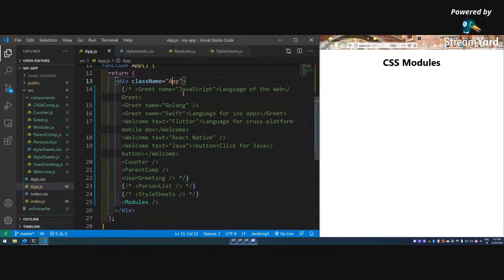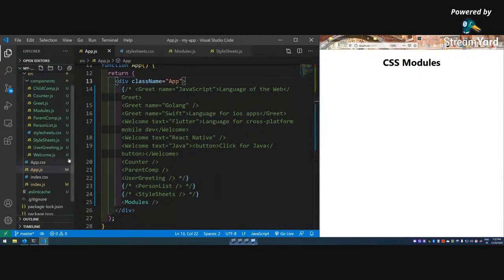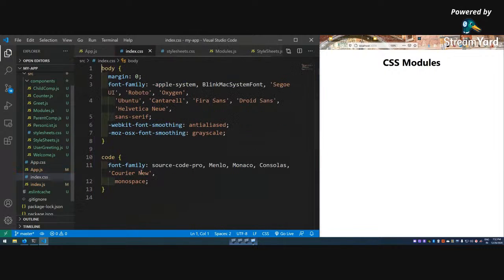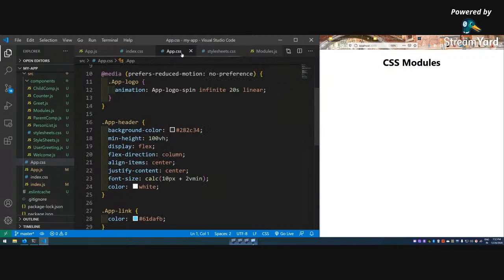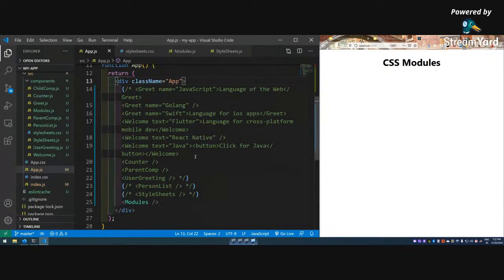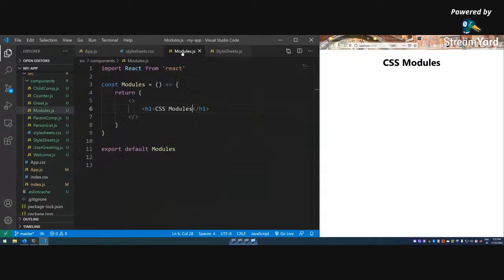There is some default app, index, so all of those are there, and it might be taking that. So that is not an issue, but generally it is advisable to have these css modules so that we don't have some default style.